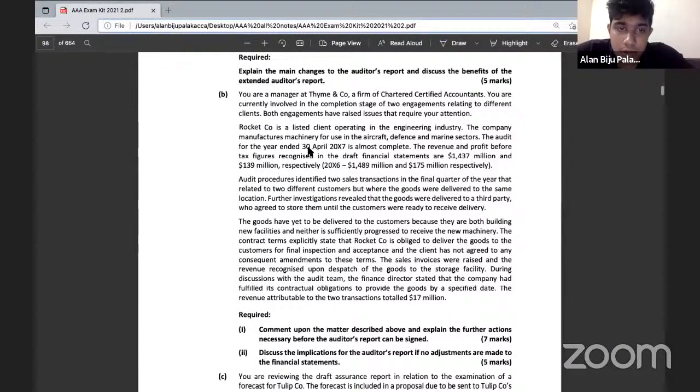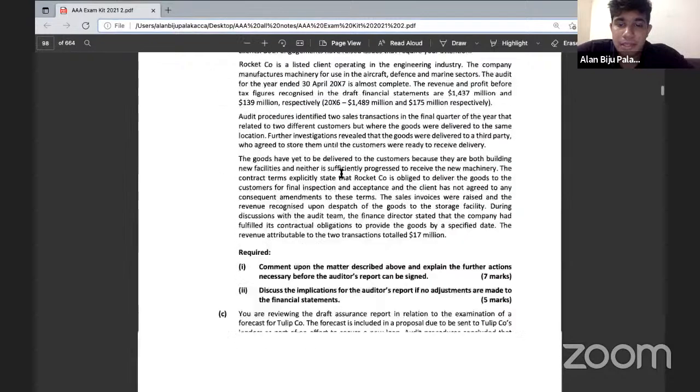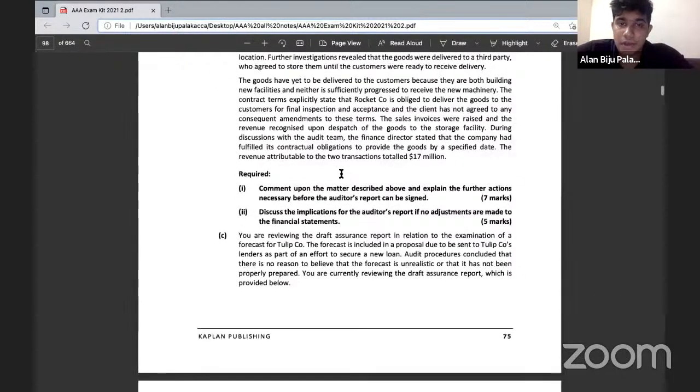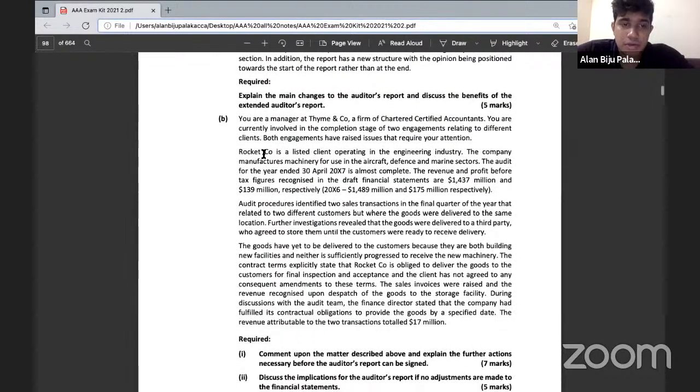Please read this question, and after that, let's start with the way in which we need to present the answer. It's question number 24, Rocket Company, in the Kaplan revision kit, on page number 75. Please start reading the question, Rocket Company. Just the requirement part B is enough, so please go through this requirement.